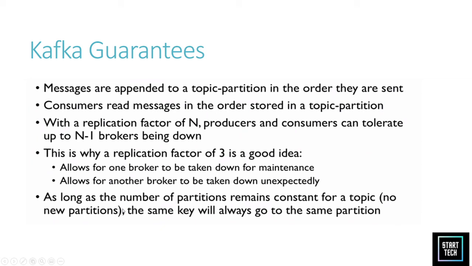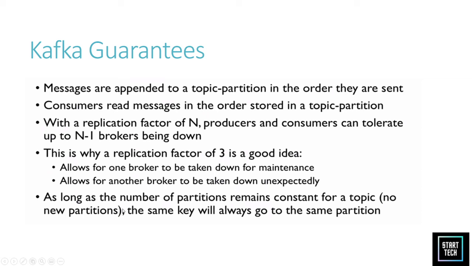Okay, so let's understand what the Kafka guarantees are. Messages are appended to a topic partition in the order in which they are sent. Consumers read messages in the order they are stored in the topic partition, as we have seen. With a replication factor of n, producers and consumers can tolerate up to n minus 1 brokers being down, because of the replication factor.